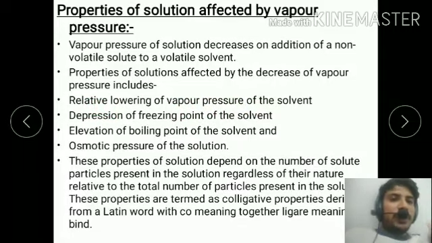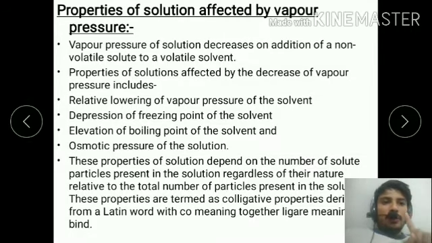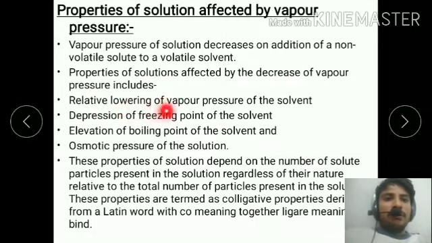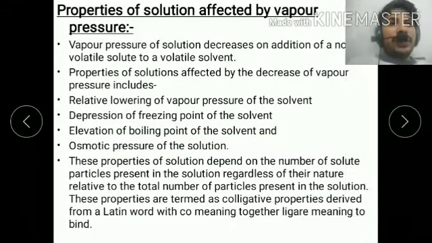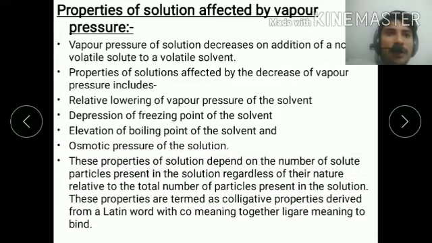Point number two, the properties of the solution affected by the decrease of vapor pressure include relative lowering of vapor pressure. There are four such properties: relative lowering of the vapor pressure of the solvent, depression of freezing point of the solvent, elevation of boiling point of the solvent, and osmotic pressure of the solution. These four properties are affected by the vapor pressure. The properties of a solution that depend on the number of solute particles are called colligative properties.